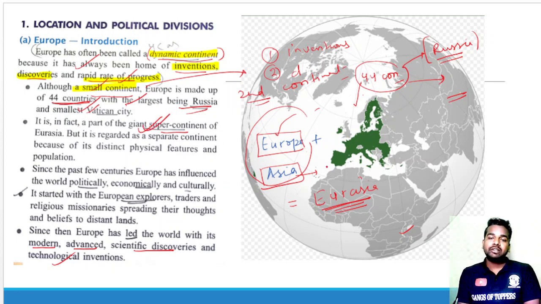But we study Europe as independent. Why? Because of its distinct physical features and population. So although Europe is a part of the giant supercontinent Eurasia, we study Europe as a separate continent because of its distinct physical features and population.